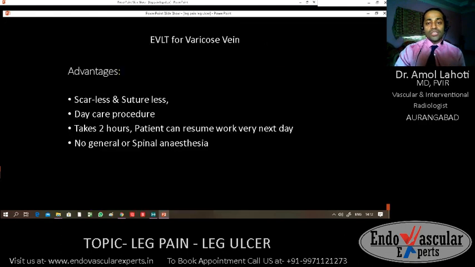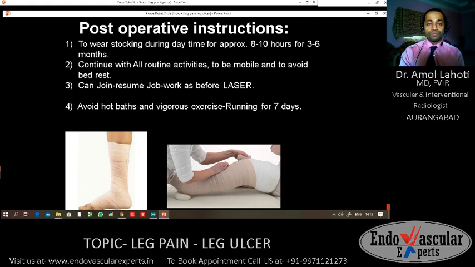The advantages of varicose vein laser therapy, also called endovenous laser therapy, are that it is a scarless, sutureless technique. It is a daycare procedure; the patient can walk in and walk out of the hospital the same day. The procedure lasts hardly 2 to 3 hours from start to end, and there is no need of general or even spinal anesthesia in most cases. Most important, the patient can resume work the very next day.